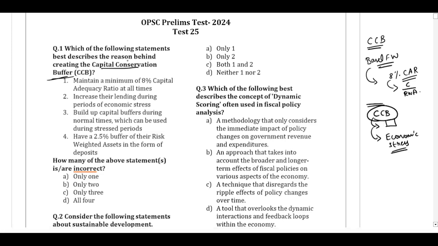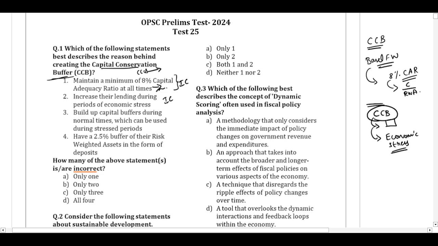Now let us look at the statements. To maintain a minimum of 8% capital adequacy ratio at all times. That is not the main purpose of the CCB. This is prescribed as per the Basel framework, but the CCB is to have additional protection, additional funds over and beyond the capital adequacy ratio funds. So this is incorrect. To increase their lending during the periods of economic stress. The purpose is, like I said, to save during the good times so that you can tap into that amount during the bad times. It is not to increase the lending during the period of economic stress. So this is also incorrect.